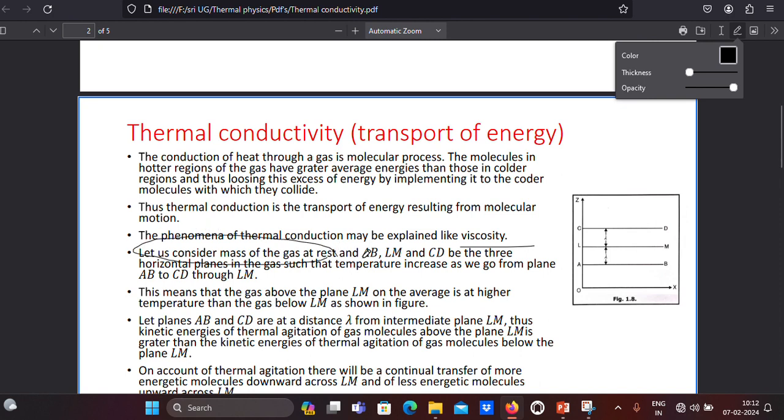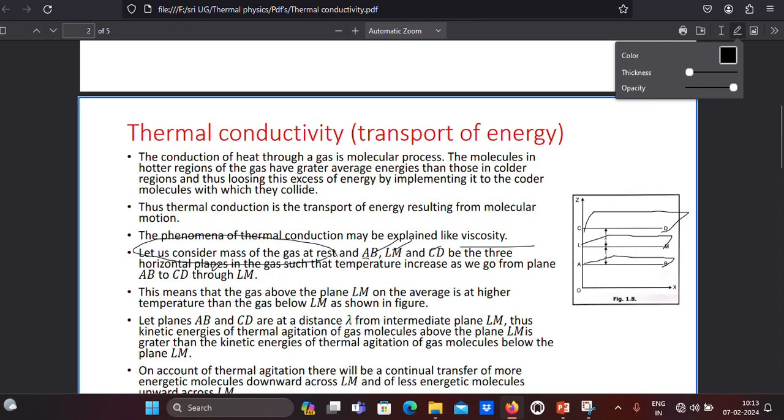Now let AB, LM and CD be three horizontal planes in the gas such that temperature increases as we go from plane AB to CD through LM. AB, LM and CD are three horizontal planes.